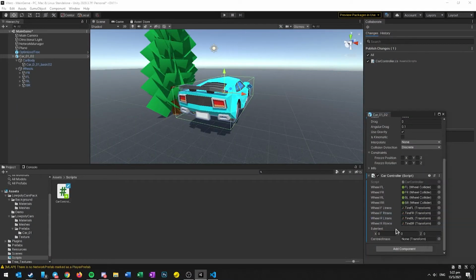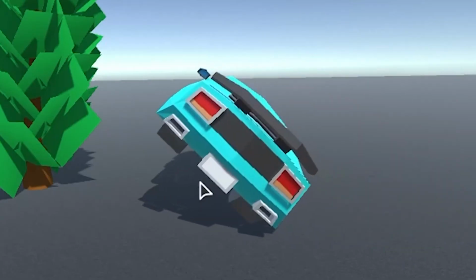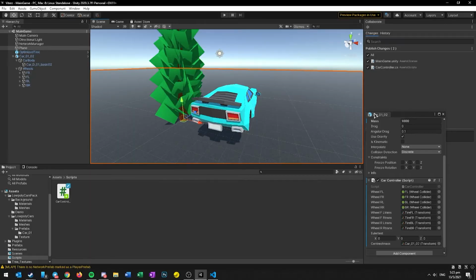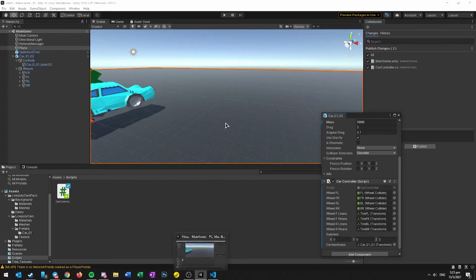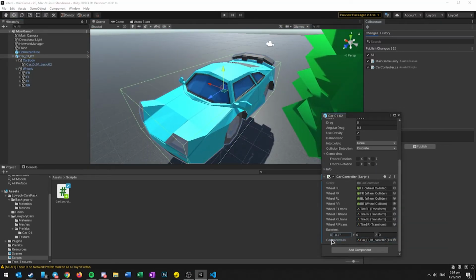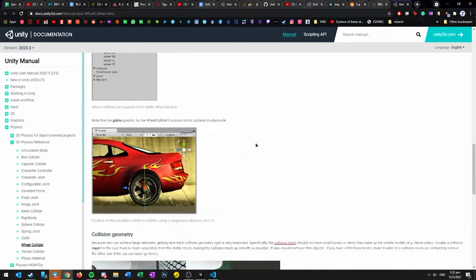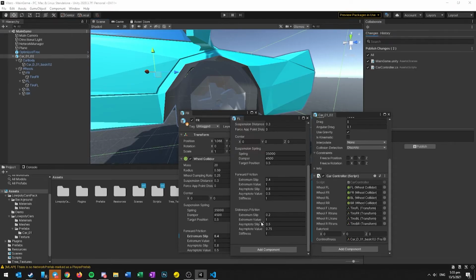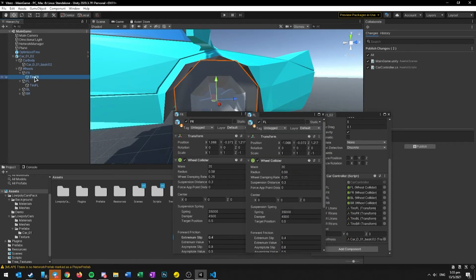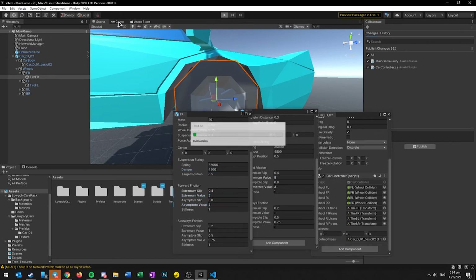Okay, back to work. So we spent time understanding how wheel colliders work and anyway, what we learned was that it's really complicated to understand how these 3D things interact with one another. And there's just so many properties and things you have to tweak to get it working the way you want it to. Eventually we realized that we were looking at the wrong thing all along. We didn't actually have to use wheel colliders, and we should actually be looking for something called arcade car physics.